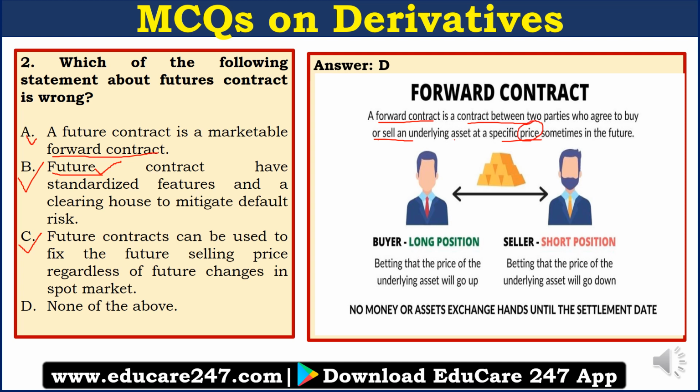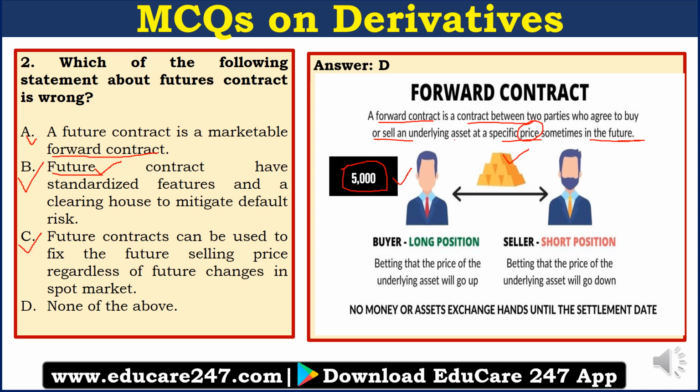And sometime in the future. So you already fixed a future price today and you are going to trade at that specific fixed price only, right? So let us take an example. Let's say there is a buyer who wants to buy a commodity. Let's say this commodity is gold, right? Now the current price of 1 gram of gold, let's say, is 5,000. And the buyer worries that in the future, in 1 month's time, the price of gold will rise to 5,500.